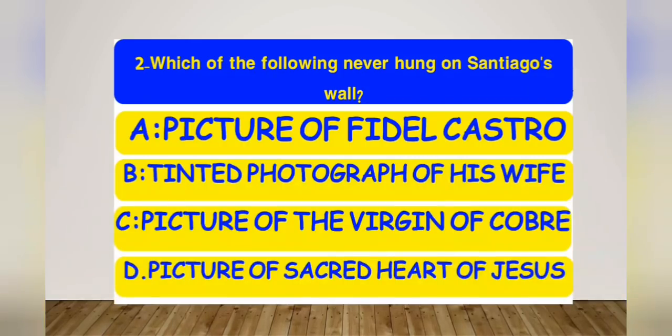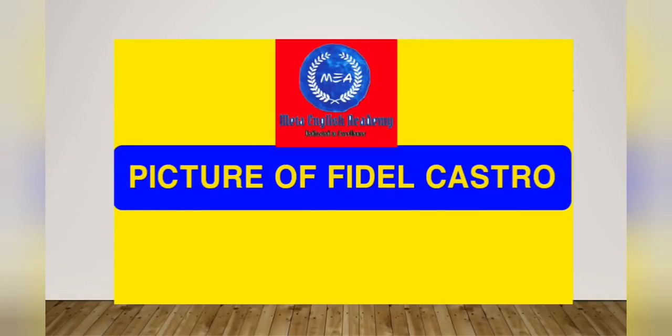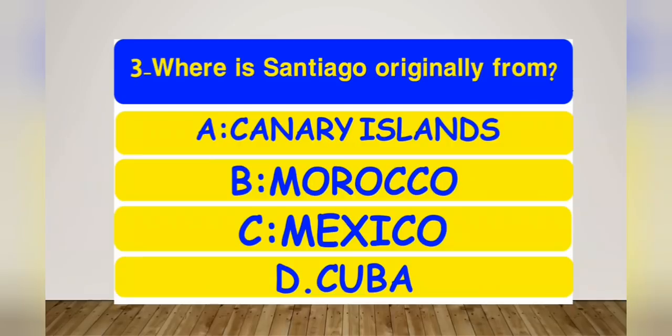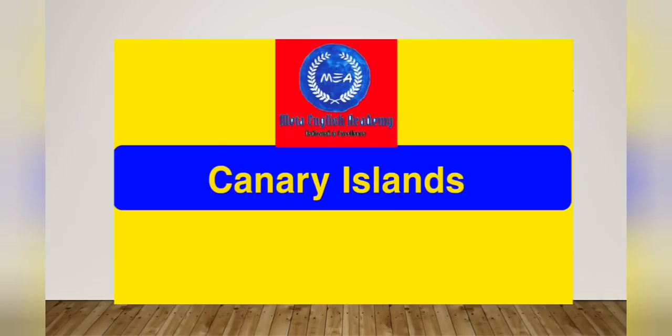The second question: which of the following never hung on Santiago's wall? The options are: picture of Fidel Castro, tinted photograph of his wife, picture of the Virgin of Cobre, or picture of the Sacred Heart of Jesus. And the right option is picture of Fidel Castro, which was never hung on Santiago's wall. The third one is, where is Santiago originally from? The options are Canary Islands, Morocco, Mexico, or Cuba. And the right option is Santiago is originally from the Canary Islands.